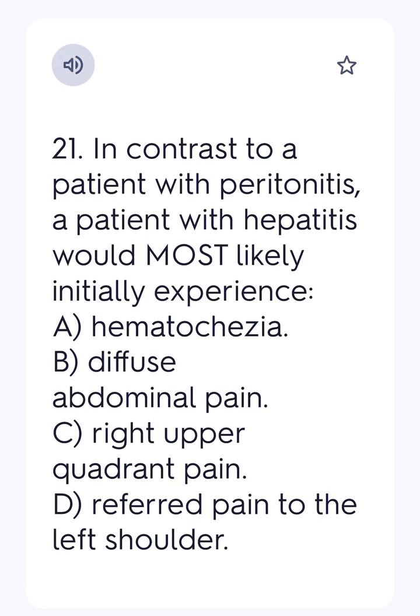21. In contrast to a patient with peritonitis, a patient with hepatitis would most likely initially experience A. hematochezia, B. diffuse abdominal pain, C. right upper quadrant pain, D. referred pain to the left shoulder. Ans. C.